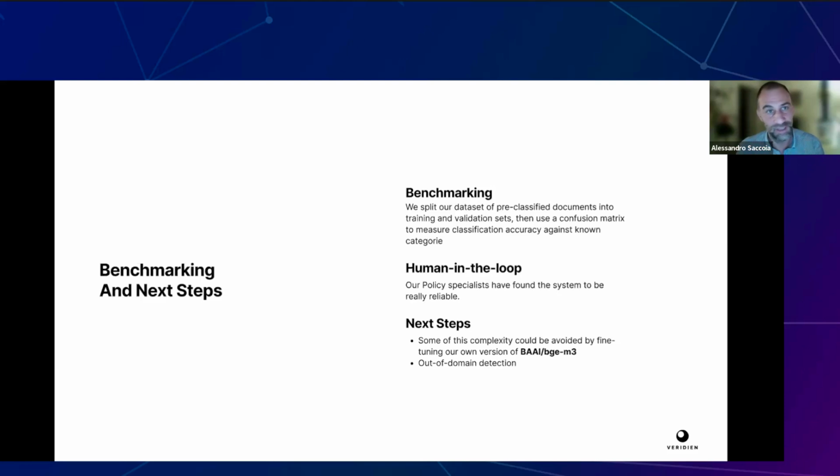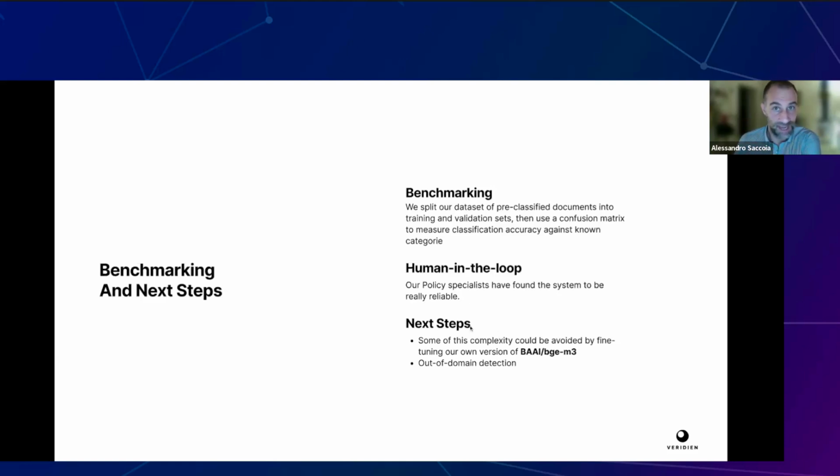How we did it: we split our training data set into training and validation sets, and then we check the confusion matrix. This whole pipeline gave us a very, very good accuracy on all the 32 classes. Also, we have a human in the loop, because remember, we have our policy specialists, and they were really happy about how the algorithm works.